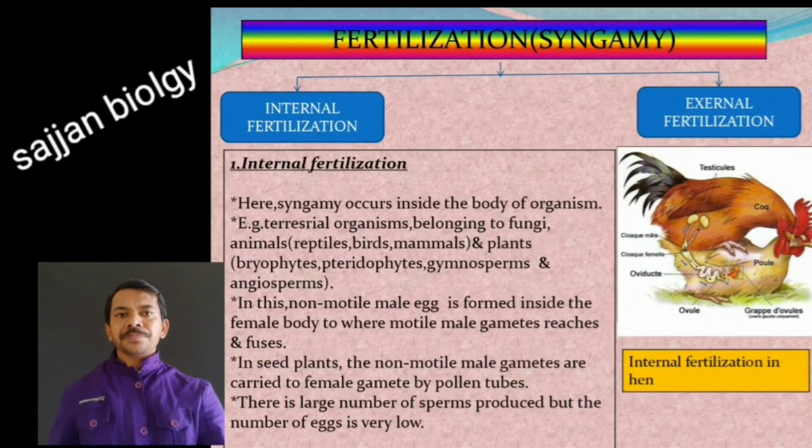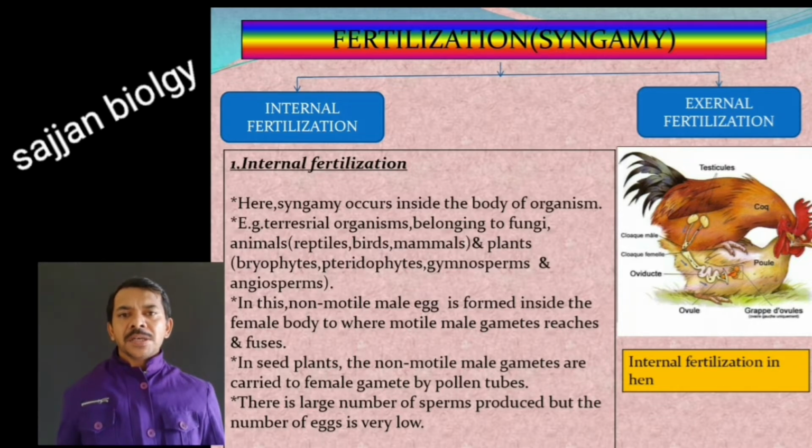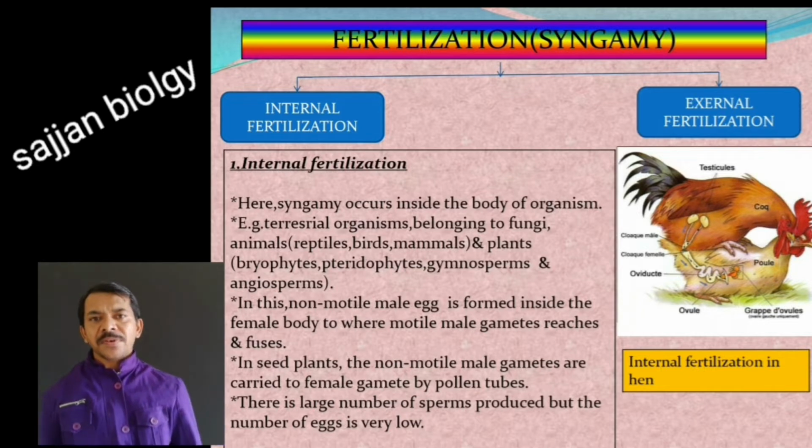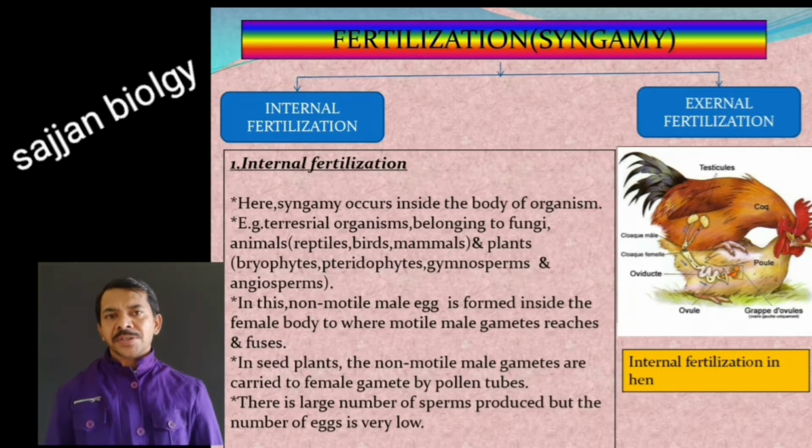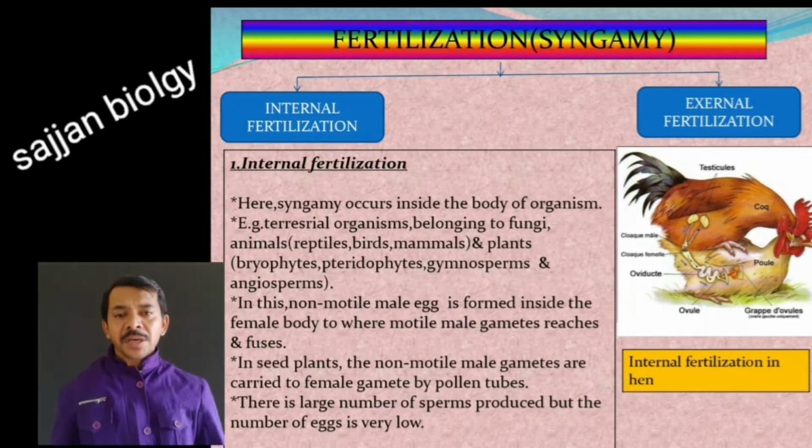Let us discuss in detail the fertilization process. We can see two types of fertilization: internal fertilization and external fertilization. The names clearly explain them. Fertilization, as I already told you, means the fusion of male and female gametes.